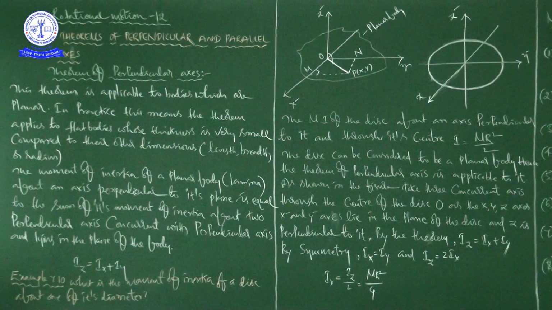And you know what the rotational kinetic energy is: that is ½Iω². In translational motion, the translational kinetic energy is ½mv², but in rotational motion, the rotational kinetic energy is ½Iω². So that's why it is analogous.